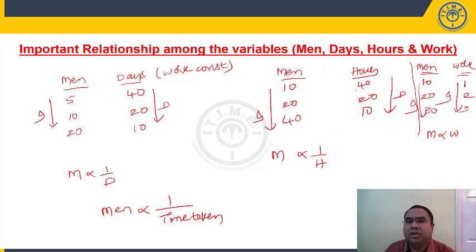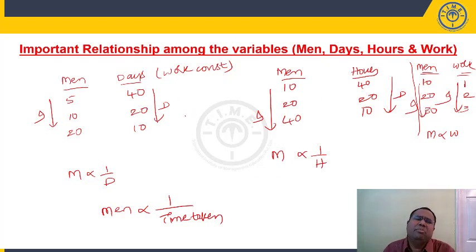So we say that one quantity is increasing, other is also increasing. These two are directly proportional. So men and work, as the work increases, number of men required will also increase, provided that you want to complete in the same time. So men and work are directly proportional, and men and time taken are inversely proportional. So men and days are inversely proportional, men and hours are inversely proportional.